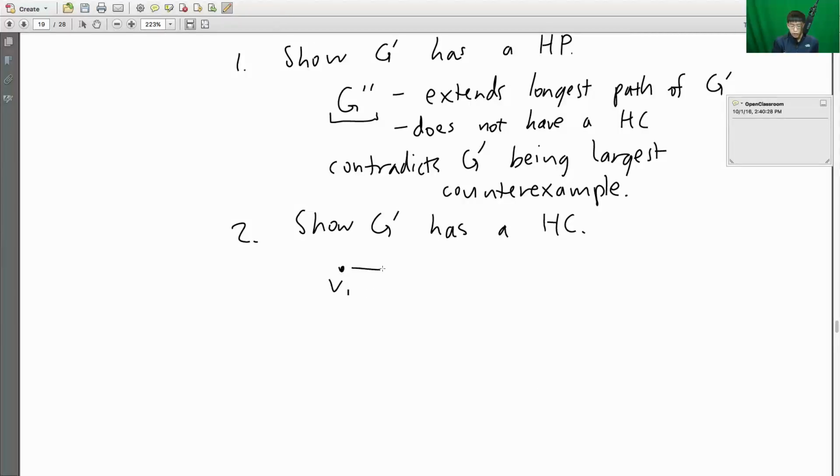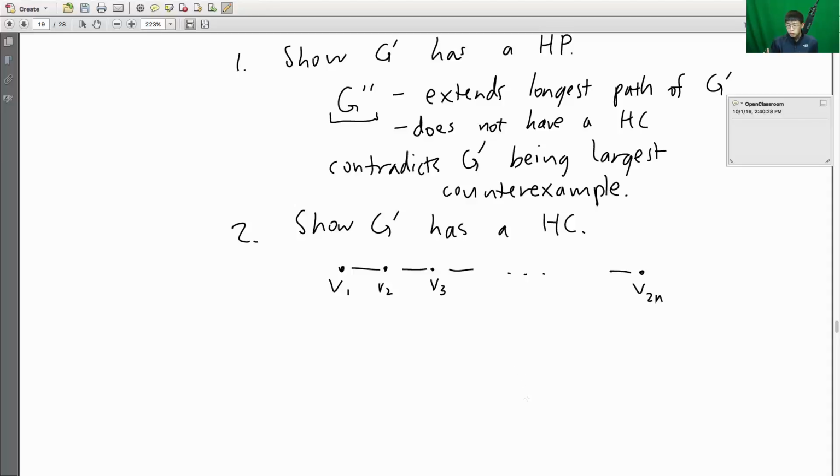We start off with vertex 1, vertex 2, vertex 3, all the way until the last vertex, v sub 2n. Okay, so if we know that there's an edge between v1 and v2n, we're already done. There's already a Hamiltonian cycle. So now we just have to consider the case where there's no edge between these two.